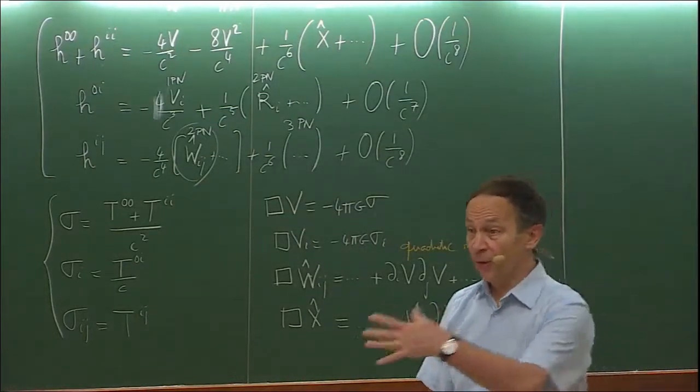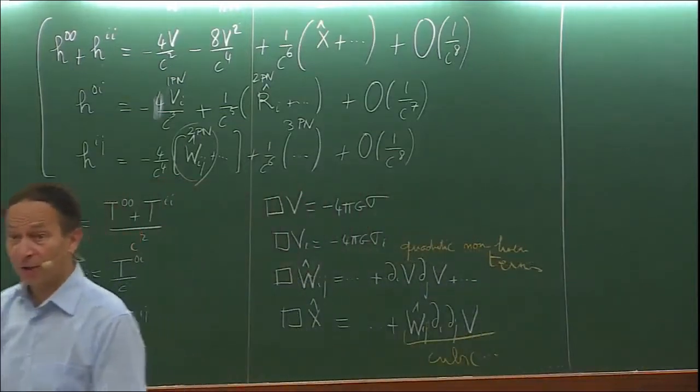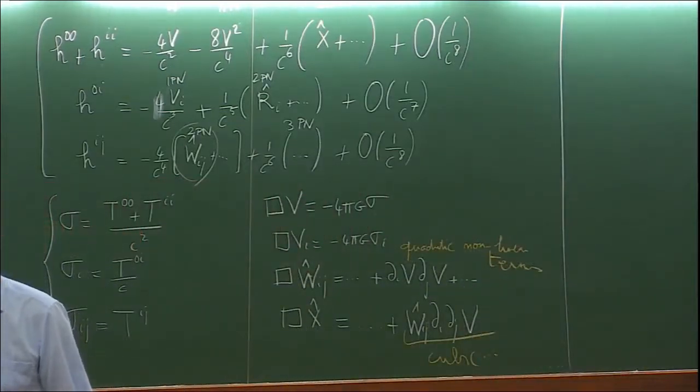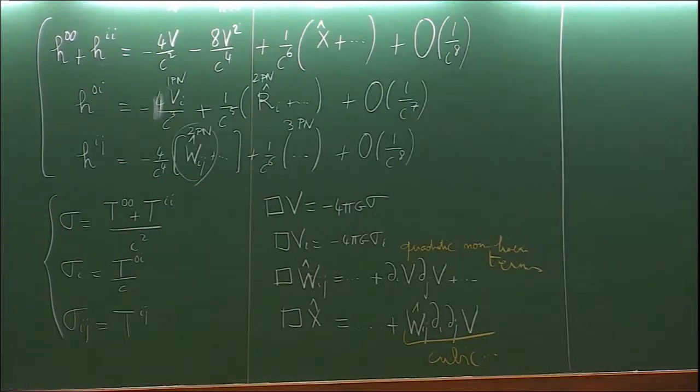Indeed, in the Fokker action, this is an action, therefore we have to neglect the dissipative effect. We shall just consider the conservative dynamics of our system, neglecting the emission of gravitational radiation. In this formalism, the emission of gravitational radiation is treated separately, and I will do that just later, by considering the gravitational field itself.